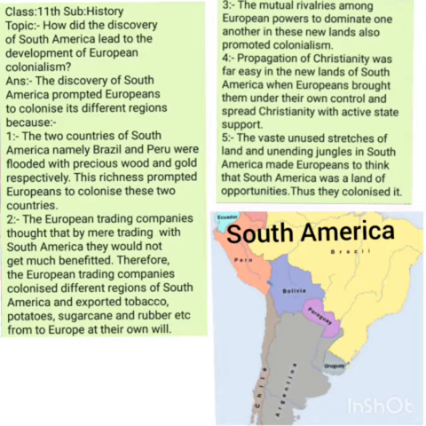We understand that several European countries sent voyages across the Atlantic Ocean and discovered America, reaching the Americas, North and South America. The primary purpose of reaching North and South America was to trade with these new lands.